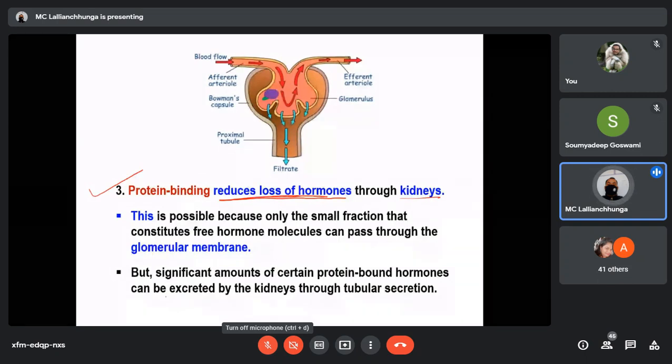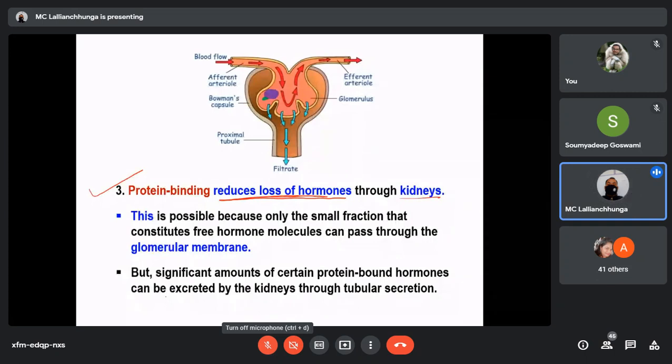Even plasma proteins are not filtered. We have already talked about this in the excretory system. It cannot be filtered. So that means this hormone will not be filtered. The bound form of the hormone will also not be filtered because it has bound to this carrier protein. So that is why it is preventing the loss of this hormone. That means this hormone will also not pass into the Bowman's capsule. It will remain inside the bloodstream only. That means it is conserving this hormone.